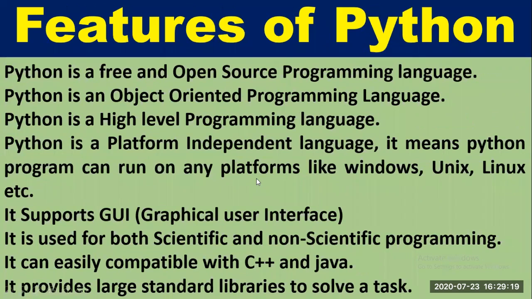Now, what are the important features of Python? Python is a free and open source programming language. Python is an object-oriented programming language. Python is a high-level programming language. Python is a platform-independent language. It means a Python program can run on any platform like Windows, Unix, Linux, etc. Python supports GUI, graphical user interface. Python is used for both scientific and non-scientific programming.